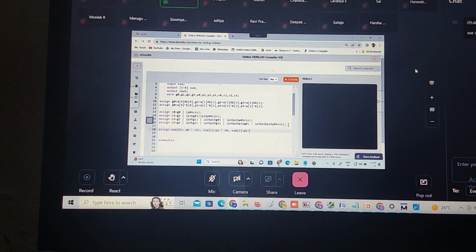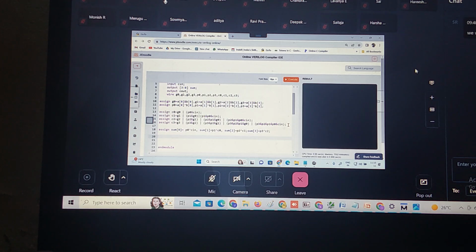P2 XOR of C1. Let me give the tab space. Again, sum of 3 is nothing but what? P3 XOR of C2. Again, this is for sum.